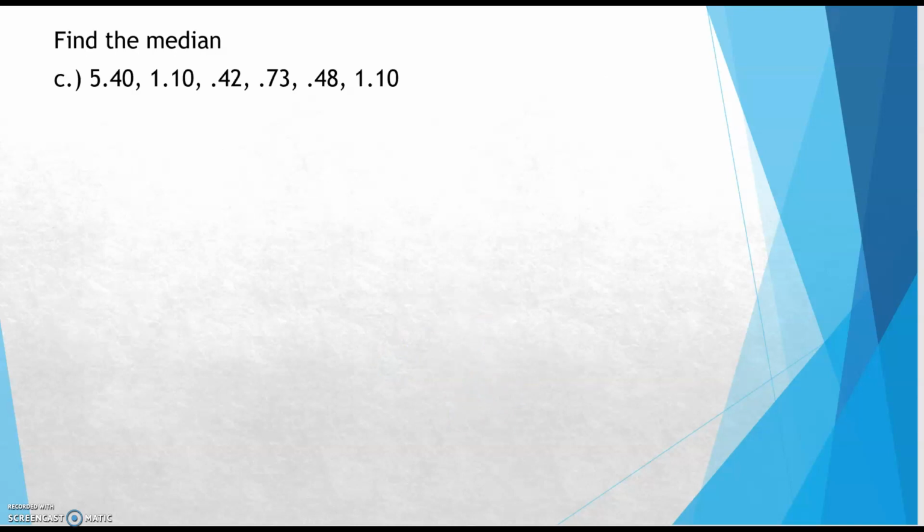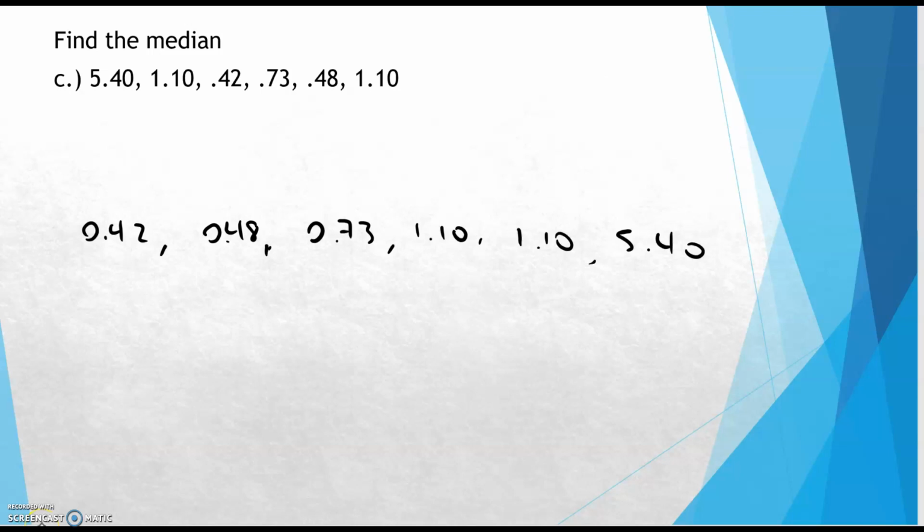More for fun. Okay, is the data in order? Nope, so we'll go ahead and put that in order. And then I have 1, 2, 3, 4, 5, 6. So an even number of data values. So I'll find two numbers in the middle, which will be these two right here, which you could also use the locator to show you how you would use it.